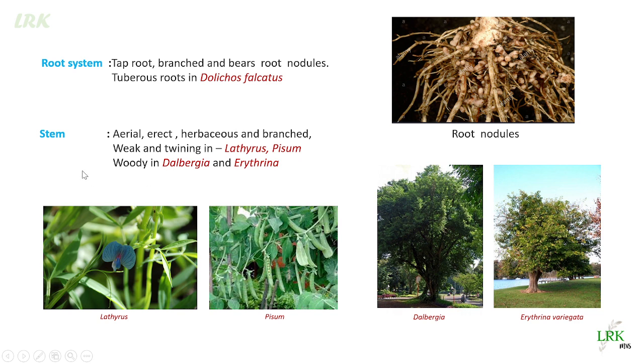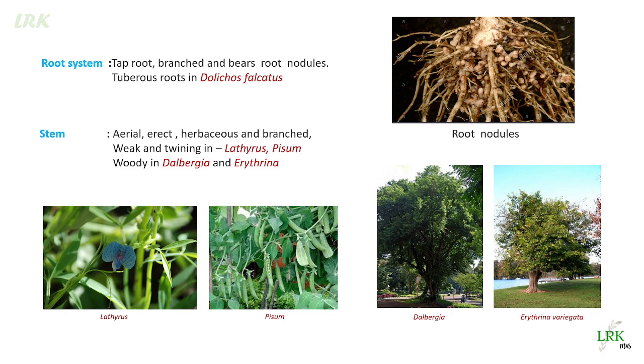When coming to the stem, the stem is aerial, erect, herbaceous in nature, and branched. Herbaceous only in herbs, not in all plants. Herbaceous means green stem, weak stem. The stem which is seen in herbs is known as herbaceous. It is green in color and it is weak. In all other plants which are trees, the stem is woody. The stem is weak and twining in Lathyrus and Pisum, where they are climbers.